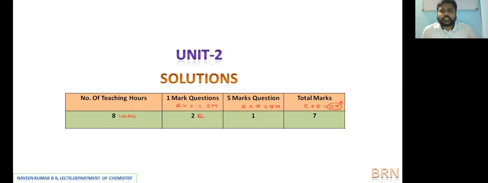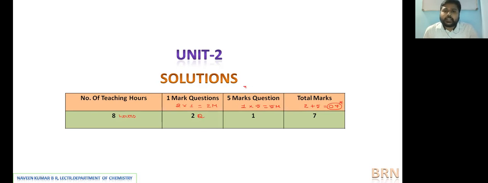When the syllabus was introduced in the year 2013, the first examination as per the NCERT syllabus was taken by the Karnataka State Board. From the 2014 examination onwards, this blueprint is maintained as such. The reduced syllabus also retains the syllabus pattern of the solutions unit in the same way. It has 2 questions of 1 mark and 1 question of 5 marks, very important.